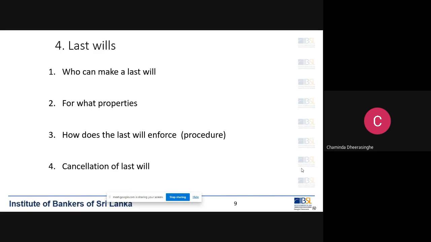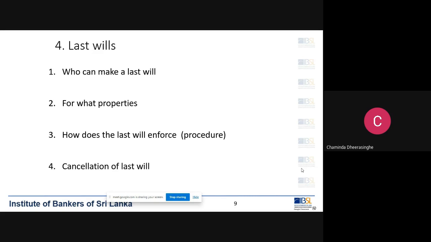That is called a testamentary action. He has to prove the last will in the court of law. Then after proving the last will, the properties of the deceased person will be given to the nominees in the last will. So that is the procedure.